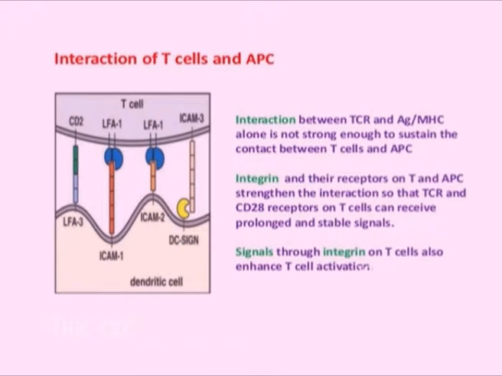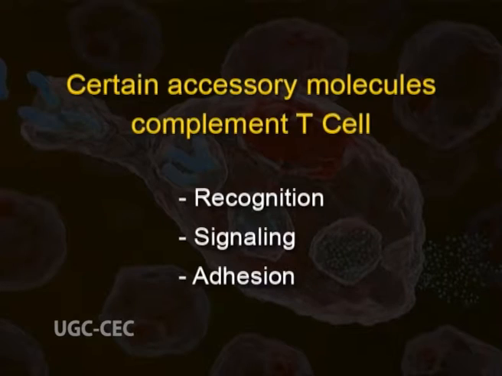Adhesion molecules strengthen the binding of T cells with APCs, and receptors for co-stimulators recognize second signals provided by the APCs. Apart from these, certain accessory molecules present in the T cells also complement the different stages of T cell activation like recognition, signaling and adhesion.